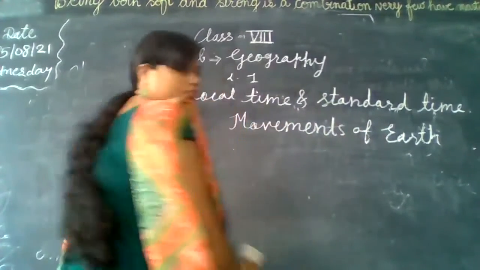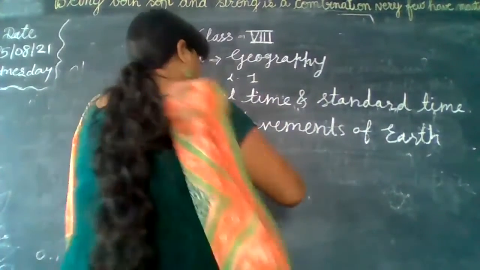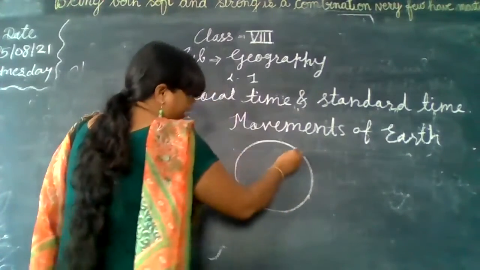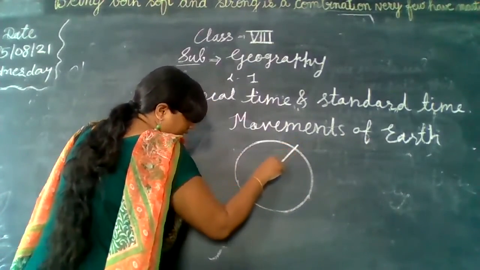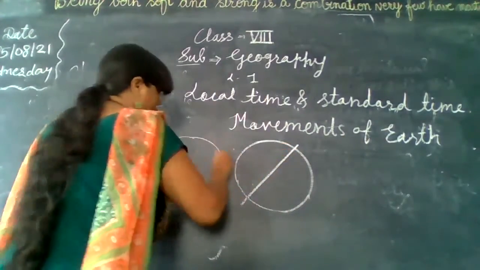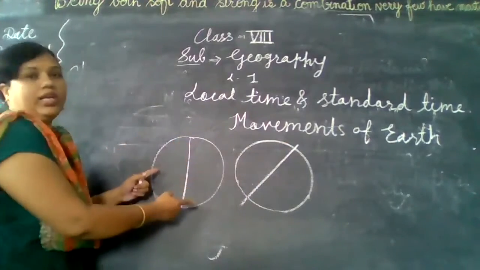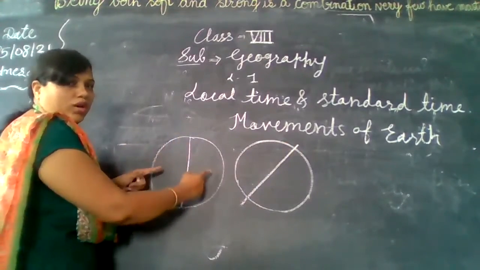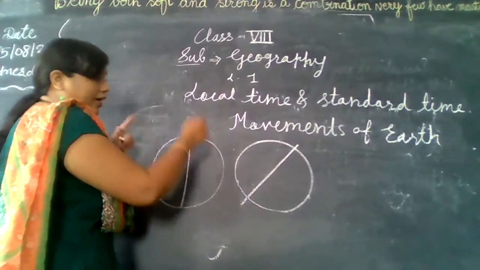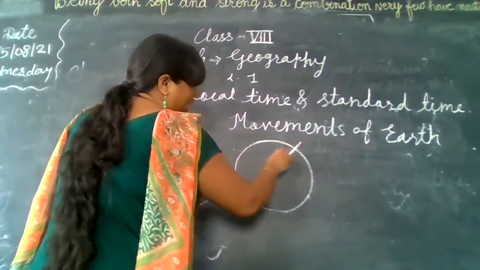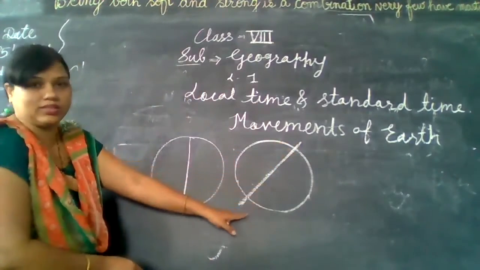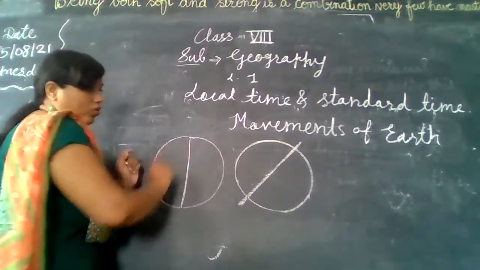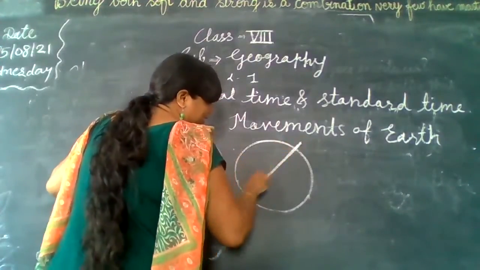See, this is the earth. I told you about the rotation, and actually the earth's axis is tilted. It is not straight like this. अगर ऐसे होती तो कभी ना तो हमारे अर्थ पे सीजन होते, सीजन्स हमको कभी देखने के लिए नहीं मिलते थे. But as our earth's axis is tilted, it is just like this, not like a round shape. I told you it's a spherical shape. Okay, so this axis is tilted.